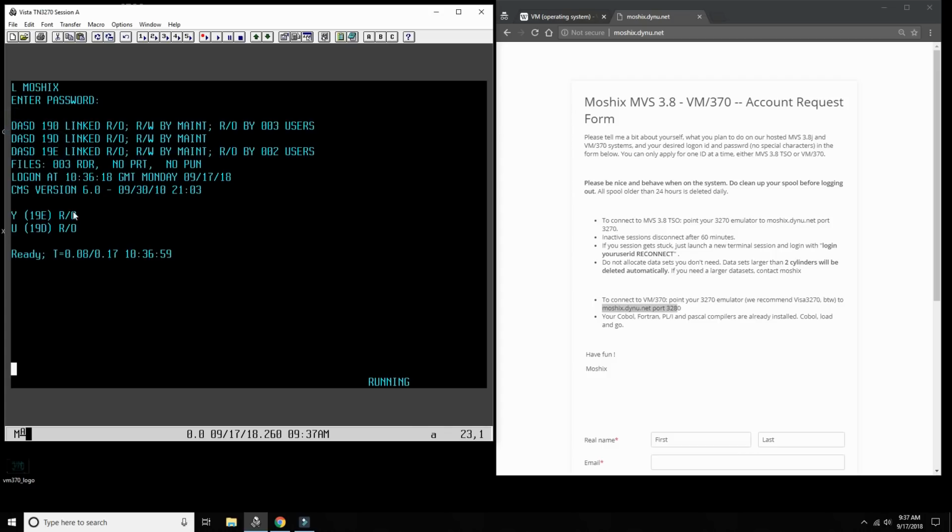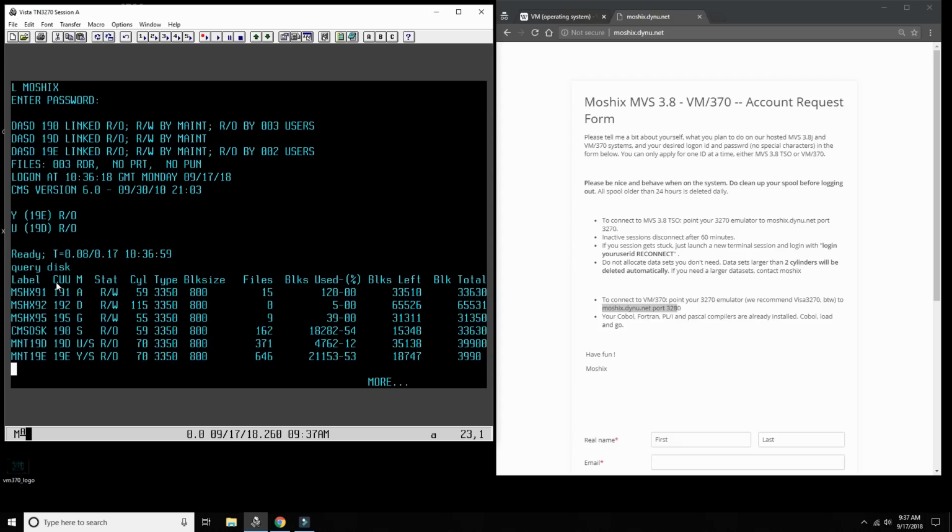One of the things that CMS does is it virtualizes real DASDs, real disk drives, into something called mini disks. If I say query disk, I can now see all the disks that I have. These are all the disks that are given to me, and they have device numbers, just like on Hercules, where you would have device numbers for real disk images. Every VM370 virtual machine can see something called mini disks, which are virtualized disks. They're not the full size. You can see here the total size that they have. Sometimes they're very small,